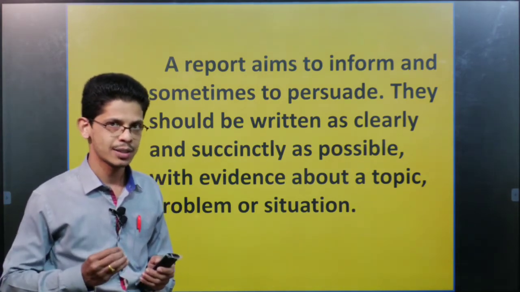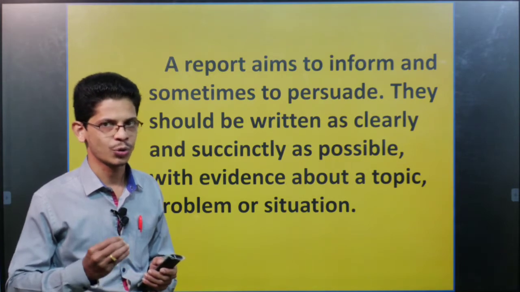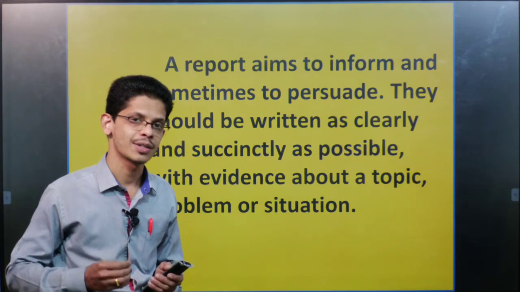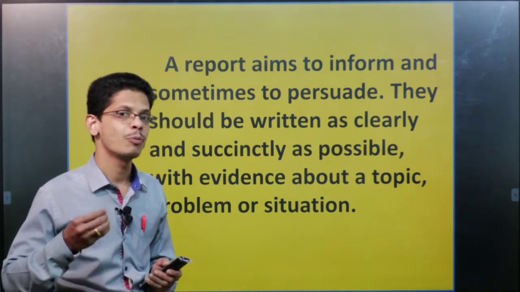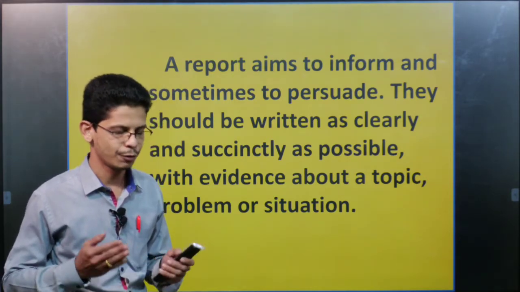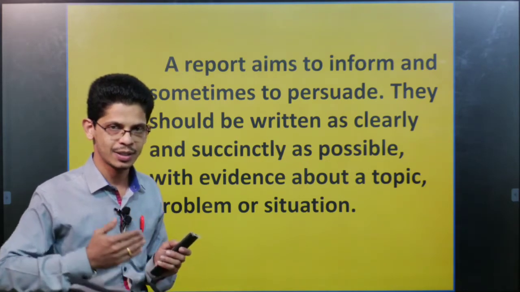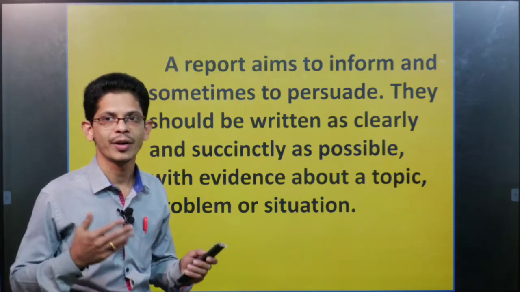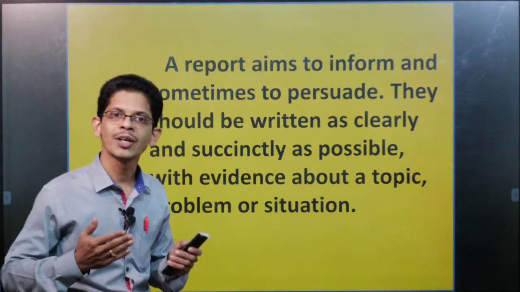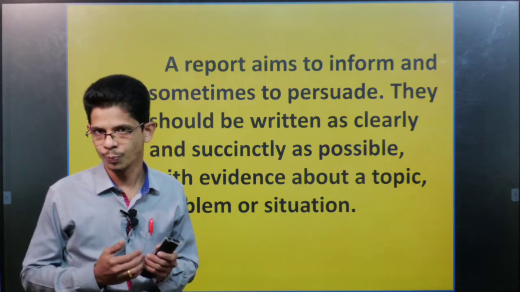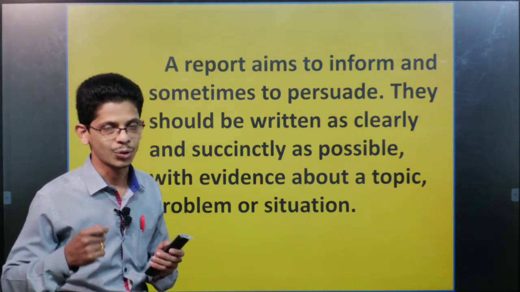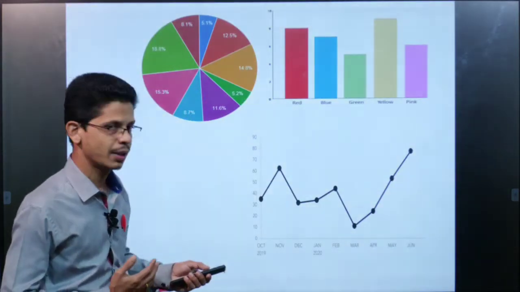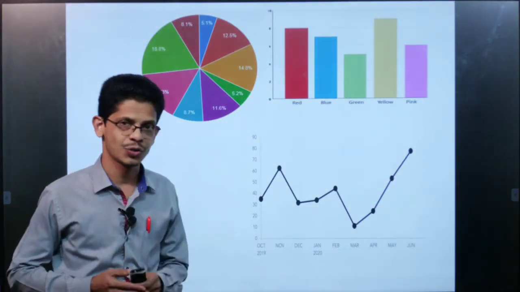So if you add these techniques in writing reports, definitely you are going to score 5 marks. There are certain steps to be followed while writing a report. And which kind of data can we expect? Of course, there will be data represented in your question paper. It might be from a pie chart, a bar graph, or a linear graph. Any one kind of graph or chart will be given to you. On the given chart, you have to write a report. So we have to keep in mind, we can get these 3 kinds of charts.